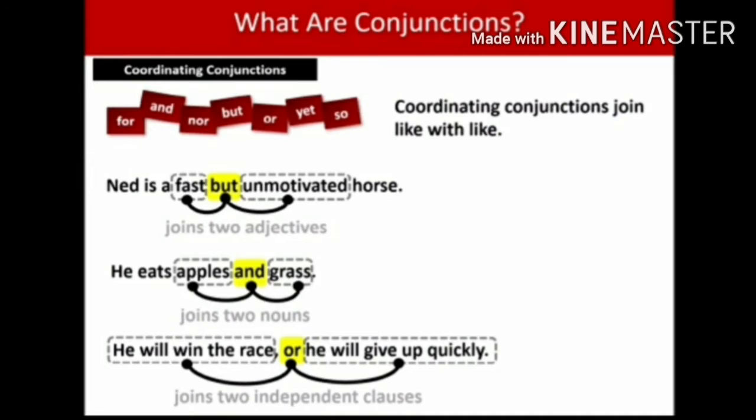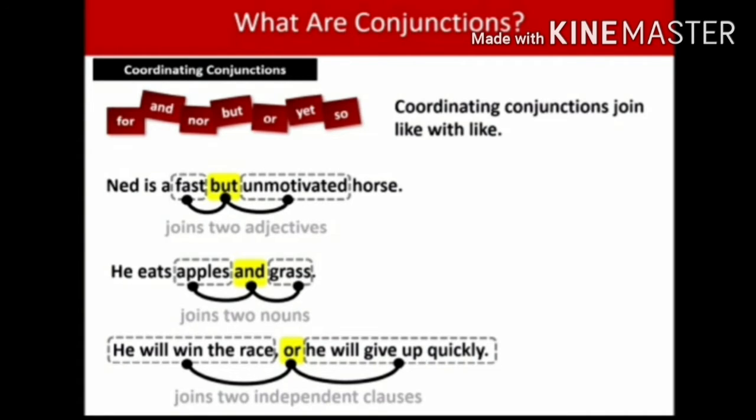The third example is: He will win the race or he will give up quickly. In this sentence, he will win the race is an incomplete sentence. The other one is he will give up quickly.